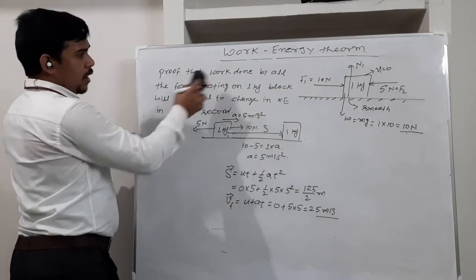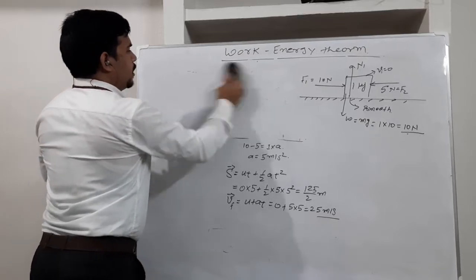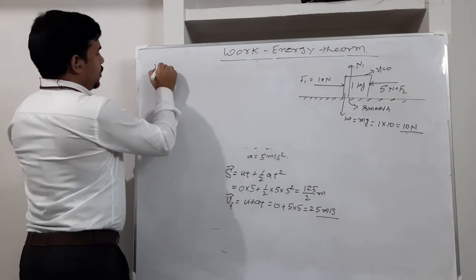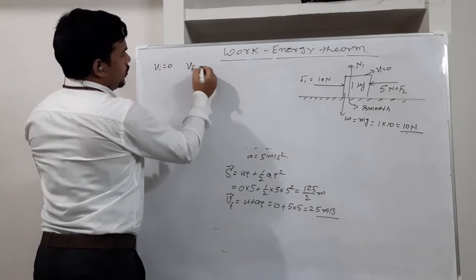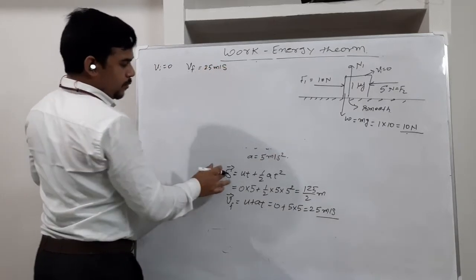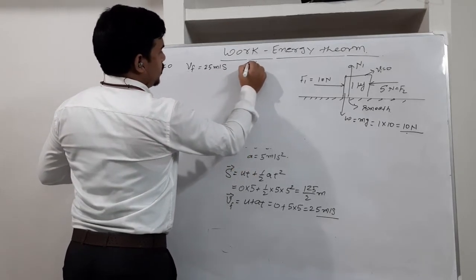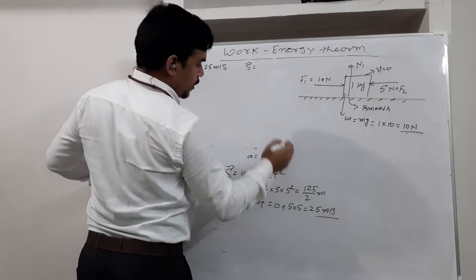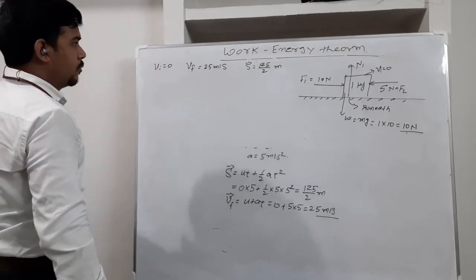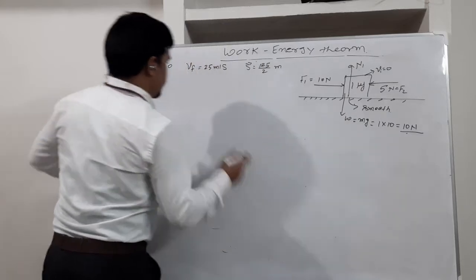If you have noted this, then in the first 5 seconds, the initial velocity was 0 and the final velocity we got is 25 meter per second. Remember, as acceleration was constant, the displacement we got in the right direction is 125 by 2 meter. So let me just find first. The work energy theorem, what does it say?